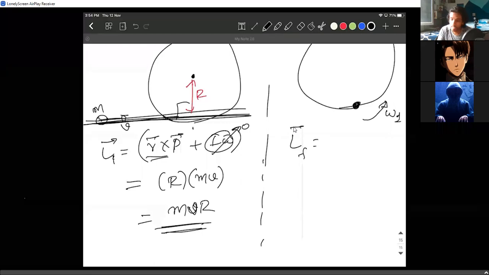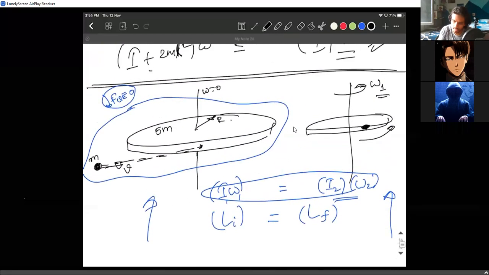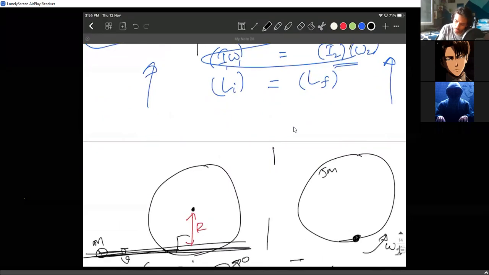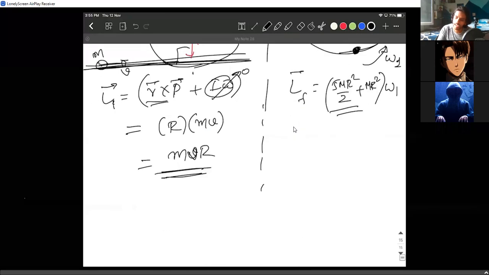Now that they're moving combinedly, I'm going to write the moment of inertia of the disk. The mass is given, it is 5m. So the disk's moment of inertia is 5m r square by 2, plus the particle is just rotating about its axis. Now I'm directly writing it as mr square, the total moment of inertia of the system, disk plus particle, into omega 1. I have to equate these two, that's all.